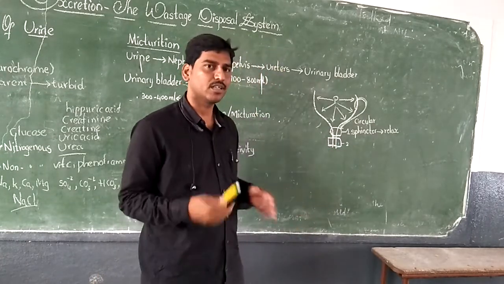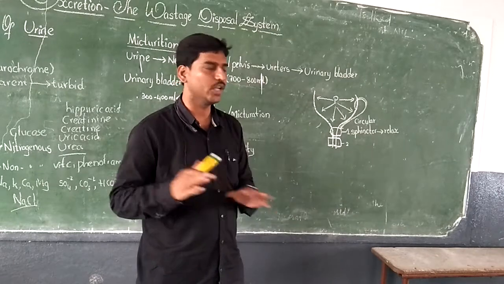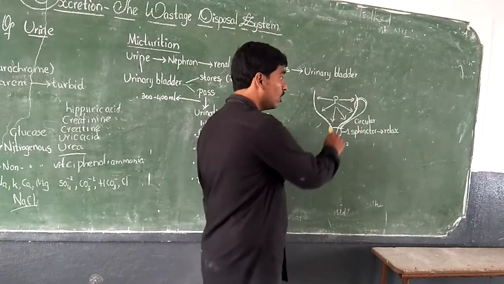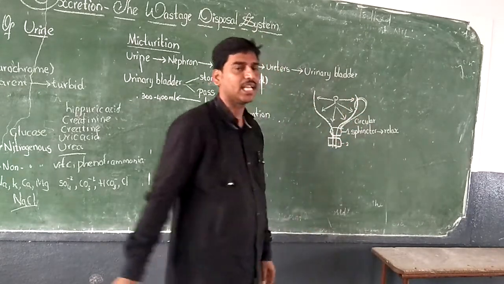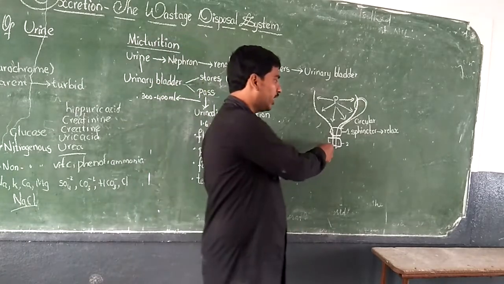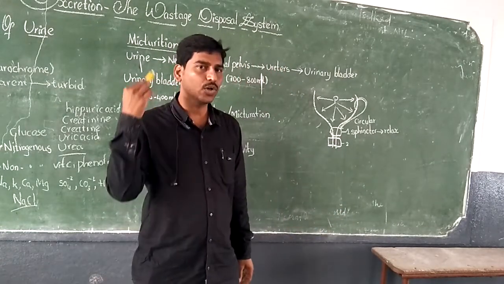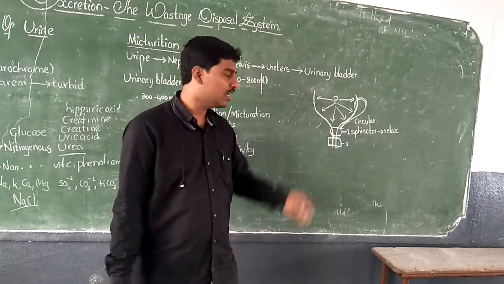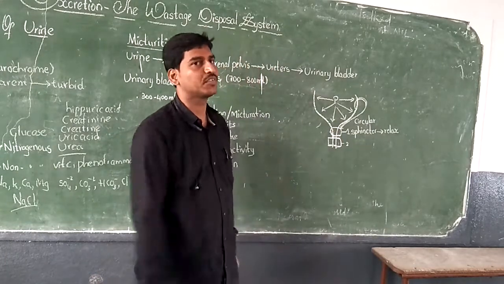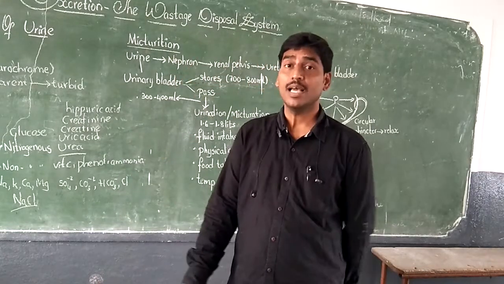So you yourself are voluntarily trying to control it, right? You are not going for urination. Further filling goes on, then once again the reflex action takes place on the sphincter, and there will be a pain sensation. Then the second sphincter is voluntary. Under your voluntary action, the outer sphincter opens, and since the inner sphincter is already open, the process of urination takes place. Clear? So this is the topic called micturition.